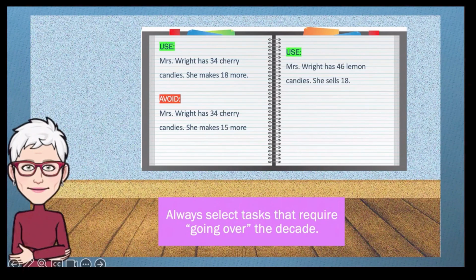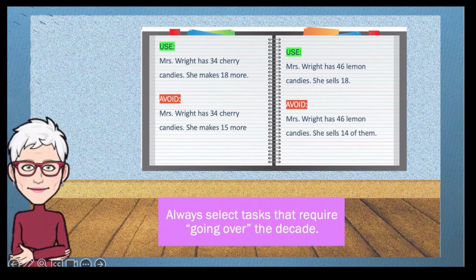Likewise, a task such as Mrs. Wright has 46 lemon candies, she sells 18, requires going over the decade. Children have to think about using a roll for some of the pieces that need to be sold. But the task Mrs. Wright has 46 lemon candies, she sells 14 of them, does not require going over the decade. Children can think about the tens, the rolls, and the ones, the pieces, separately. They do not have to think about how to use a roll to get some of the pieces they need to sell to the customer.